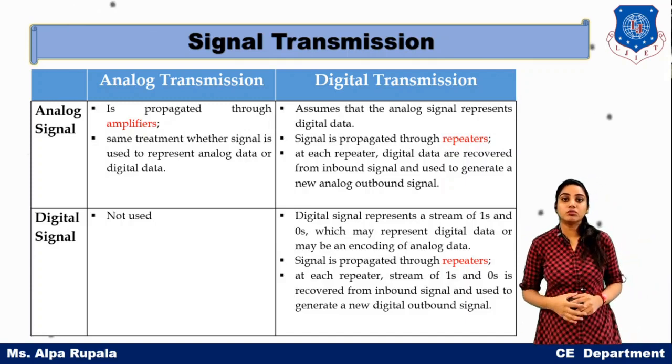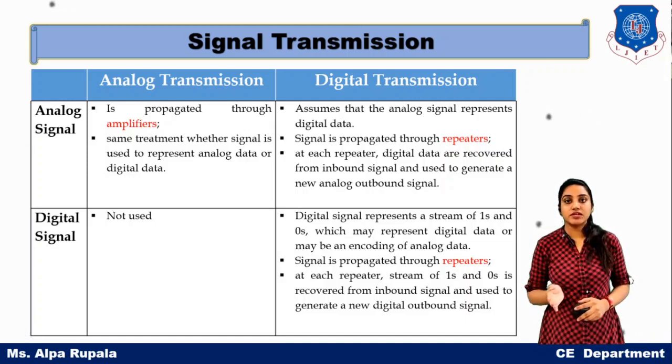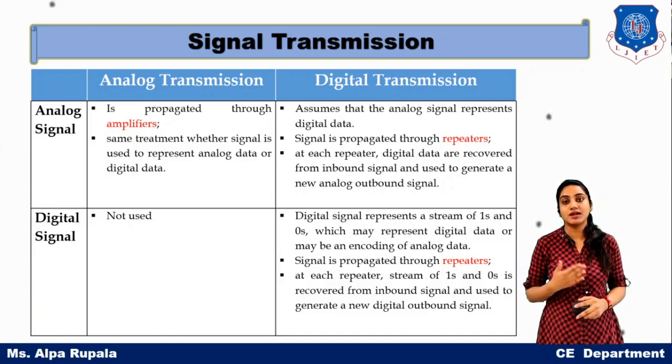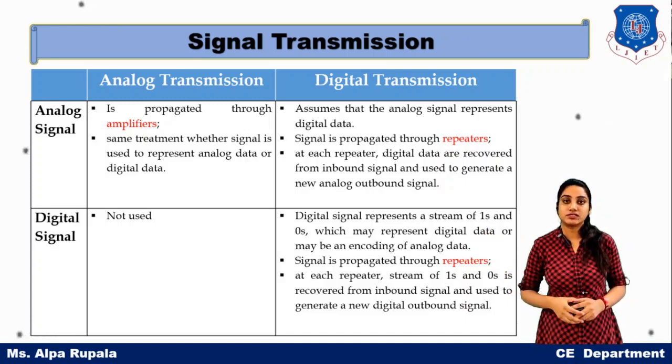If we talk about attenuation, the basic attenuation in analog transmission is handled using amplifiers, which just boost the signal strength. Whenever we transmit our analog signal using analog transmission over a very large distance, the amplifier is required.